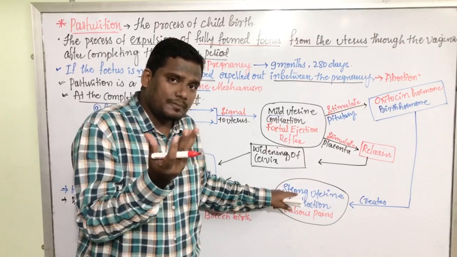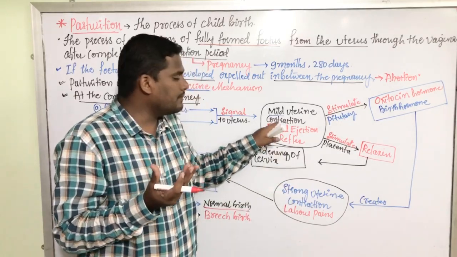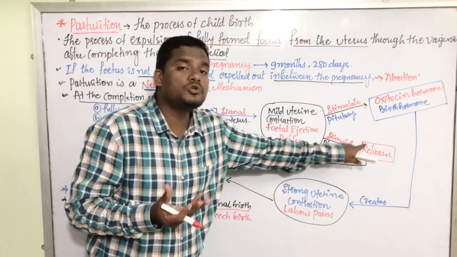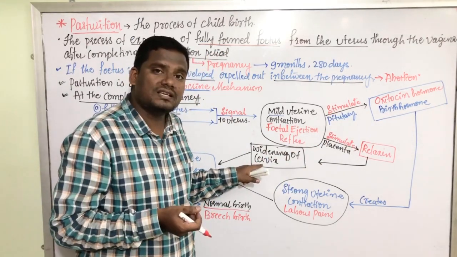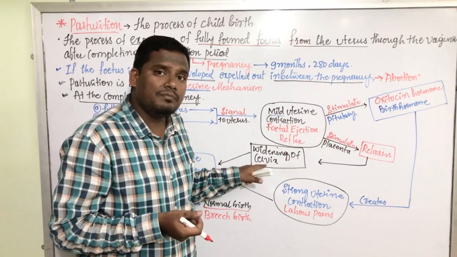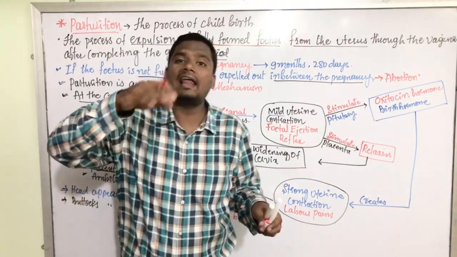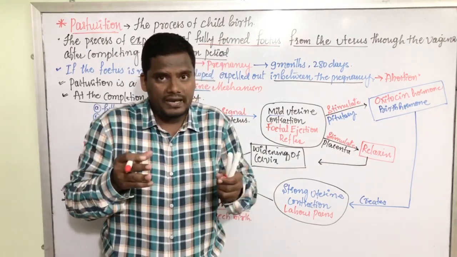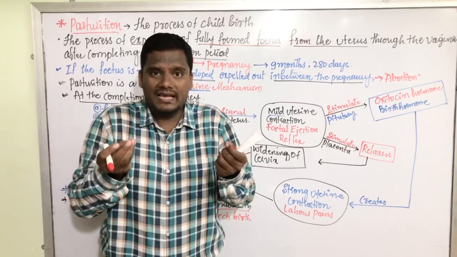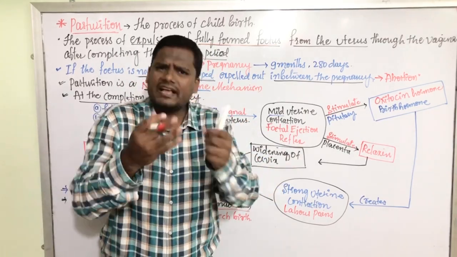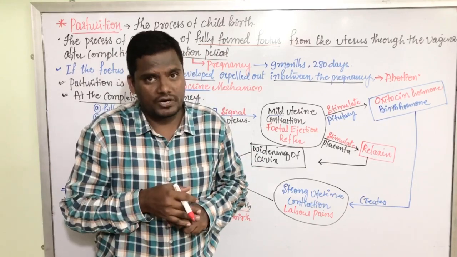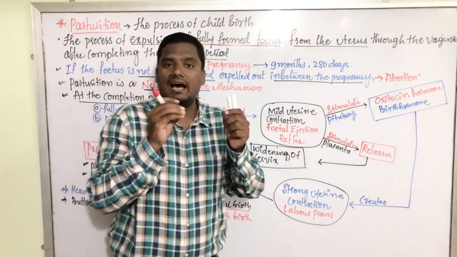In some exceptional cases, the placenta fails to secrete relaxin, so there is no widening of the cervix. Sometimes the umbilical cord gets wrapped around the baby, and the baby is unable to move or be pushed into the vaginal canal. There may be any kind of complication during parturition.